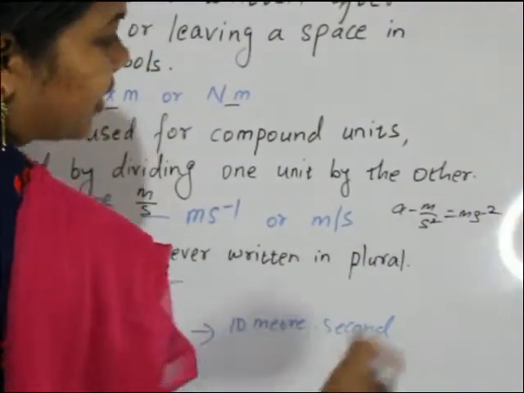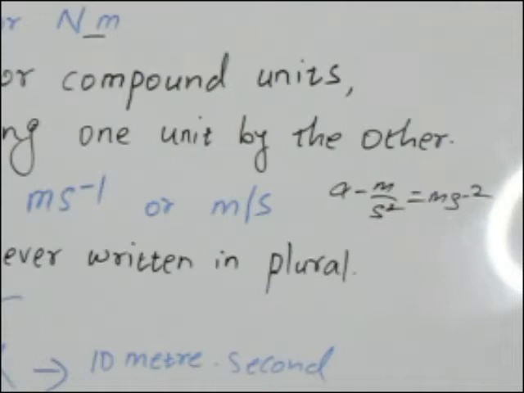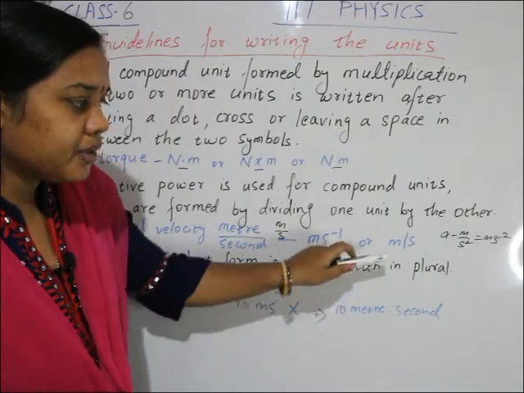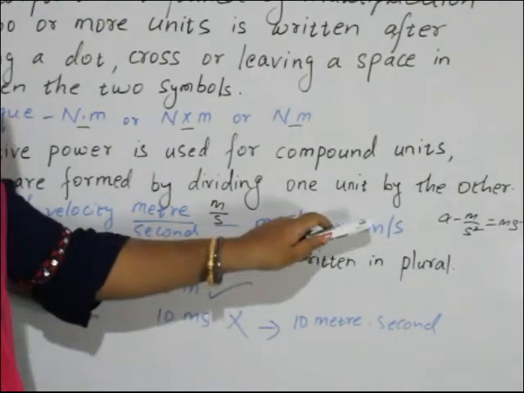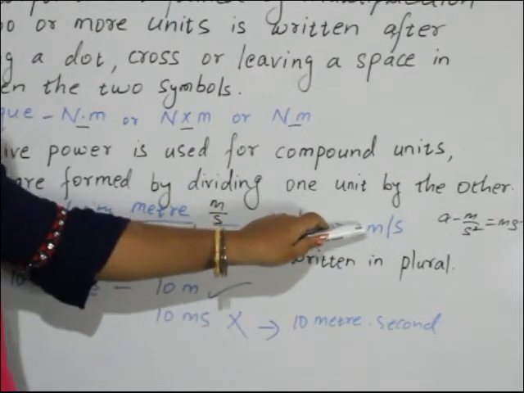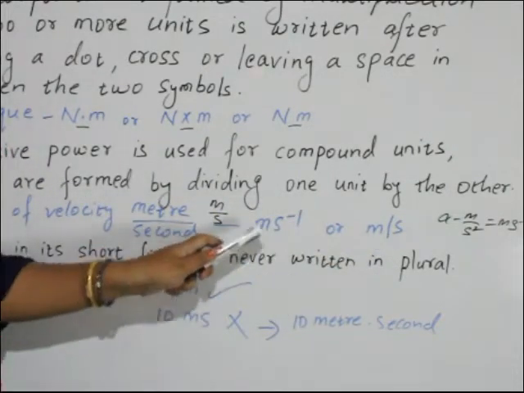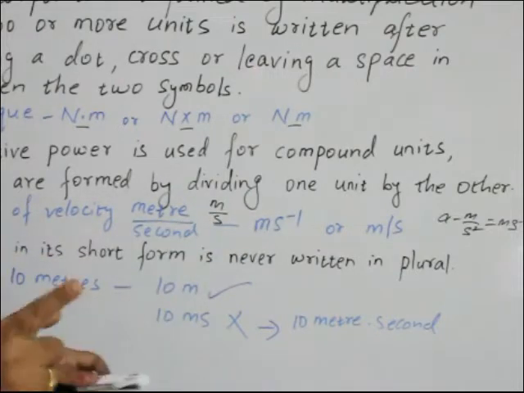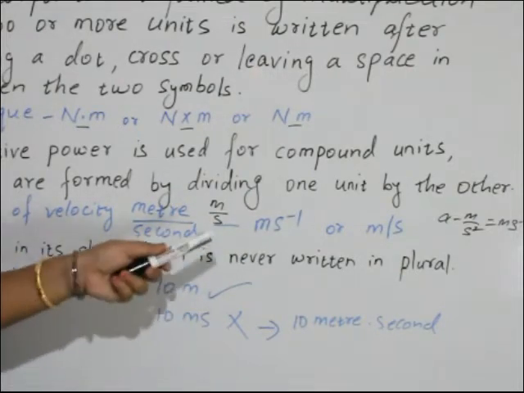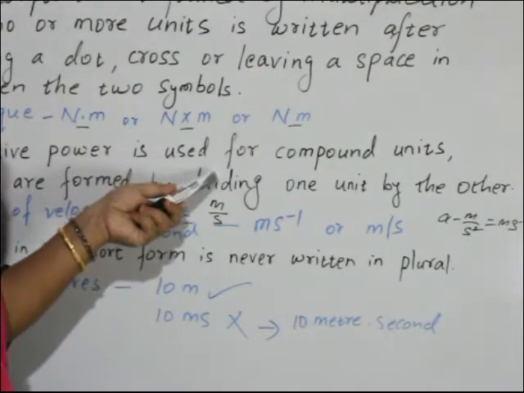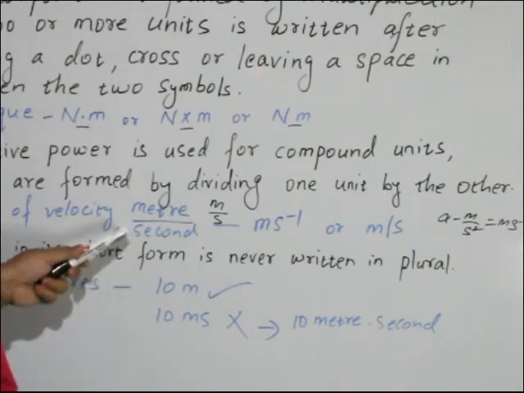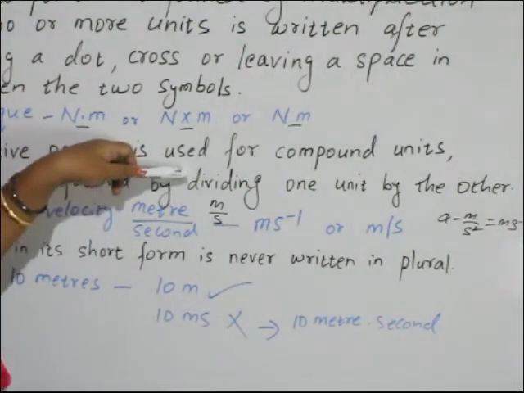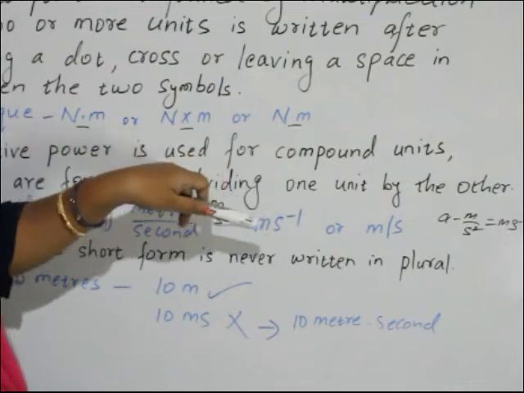Meter s power -2, with a negative power. Like this you can also write meter per second, that is meter by second, or meter s power -1. Why did s power minus come? Because it is brought from the denominator to the numerator. The unit which is in the denominator, when you take it to the numerator, its power becomes negative.